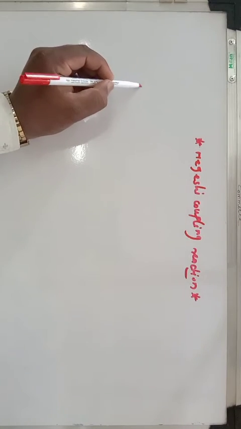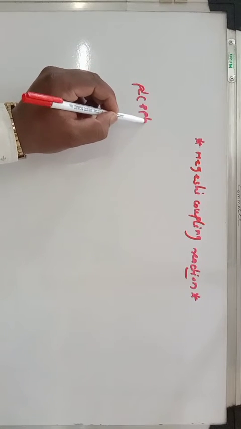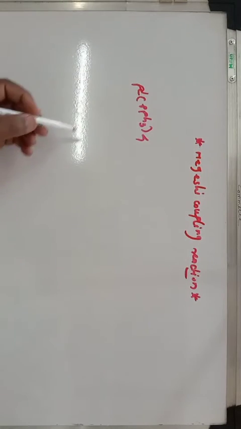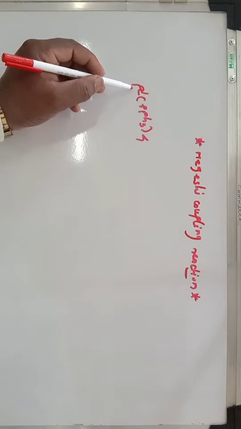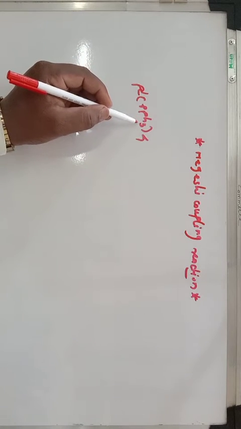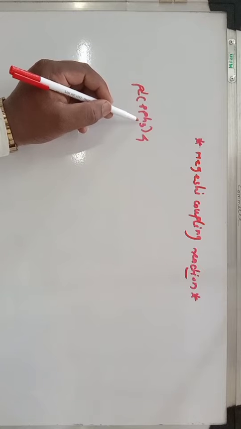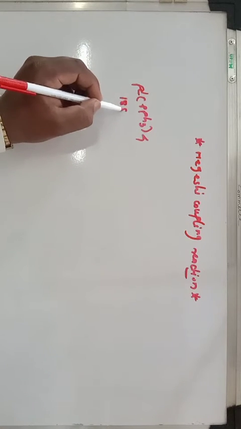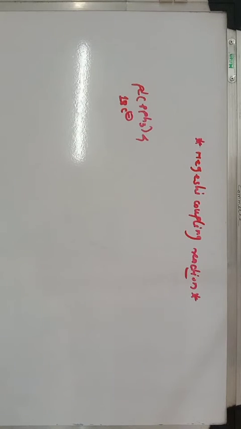We know that Pd(PPh3)4 is an 18 electron species: palladium contributes 10 electrons and each phosphine contributes 2 electrons, so 4 phosphines contribute a total of 8 electrons, giving 18 electrons.